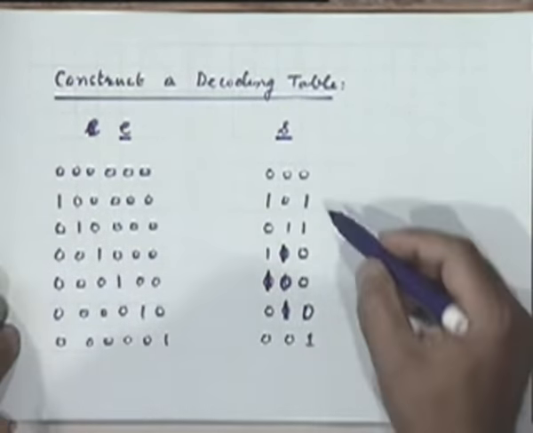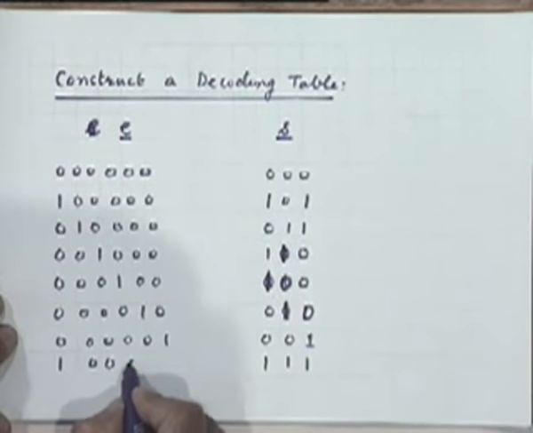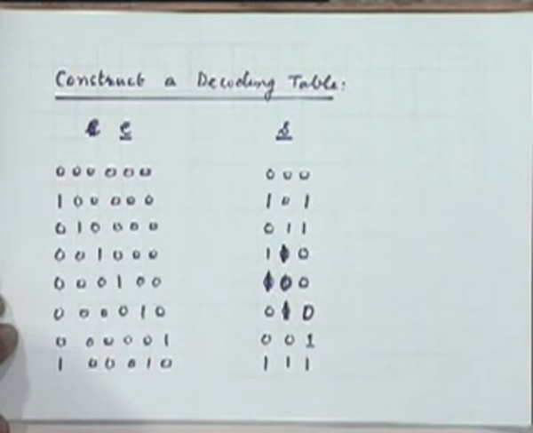How many patterns have I exhausted? 7. There is one more pattern left. So if you want, I can take care of one error pattern with 2 errors, right? Maybe this one. You'll have to find out which error pattern of 2 errors will produce this syndrome. It turns out to be this.